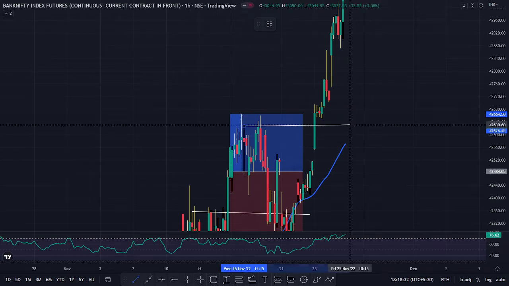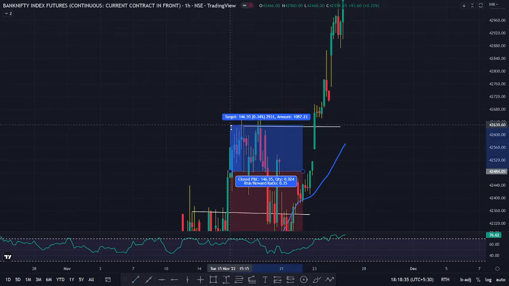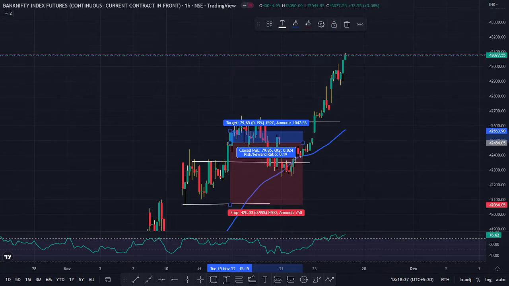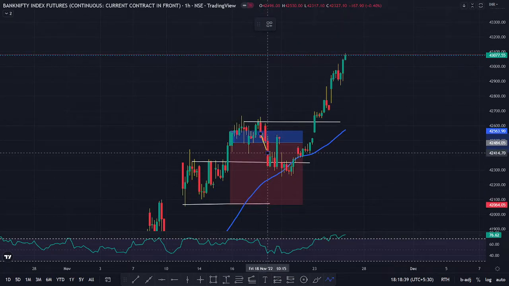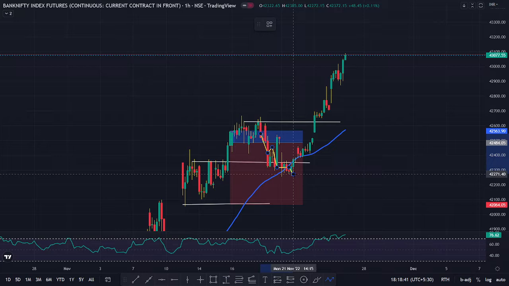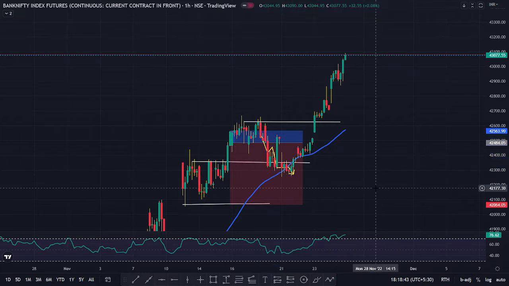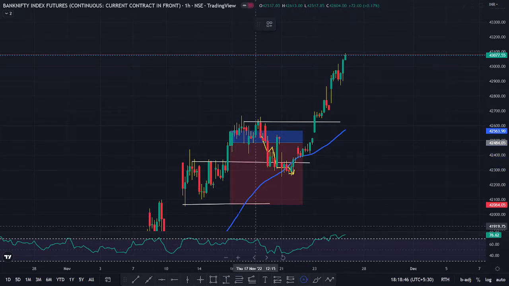Yeah, this is going to be a swing high. After the swing high was created, many people would have exited their trade as the market started to fall drastically. And it did rise again. It didn't. Basically, this is not a fall. This is a retracement till this previous area.